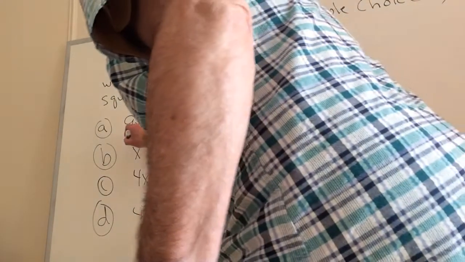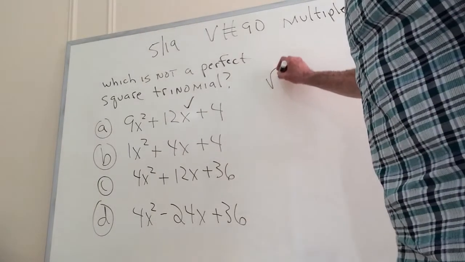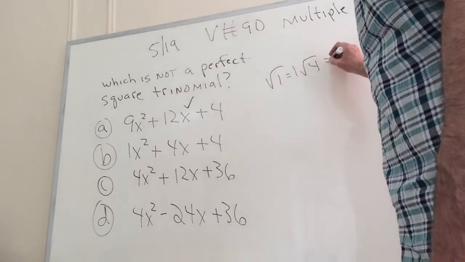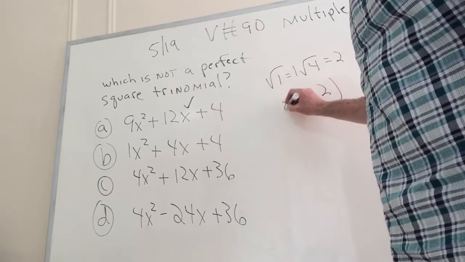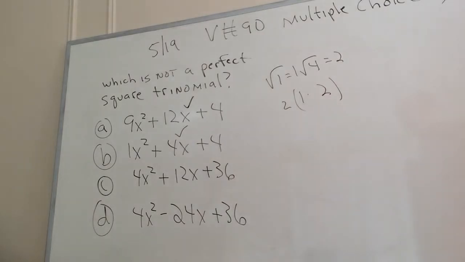Again, I'll put a 1 here. We'll need to do that kind of frequently. And the square root of 1 is 1, and the square root of 4 is 2. So in our heads we go 1 times 2, and then of course we double that, so the middle term checks, so that one works.